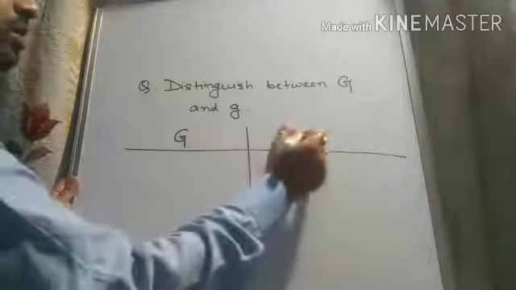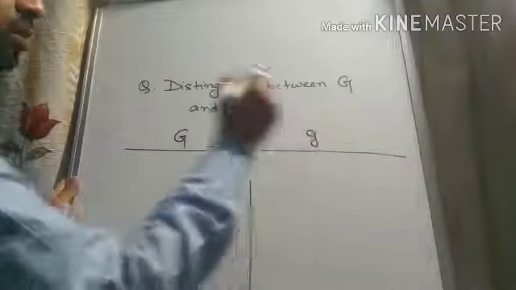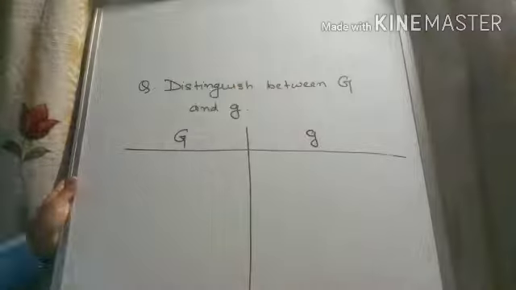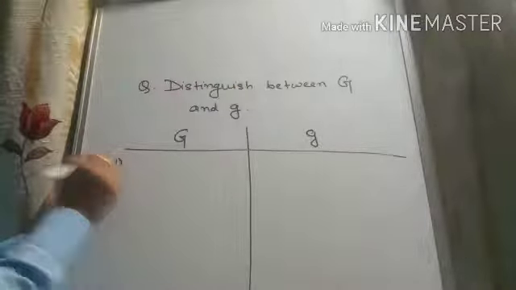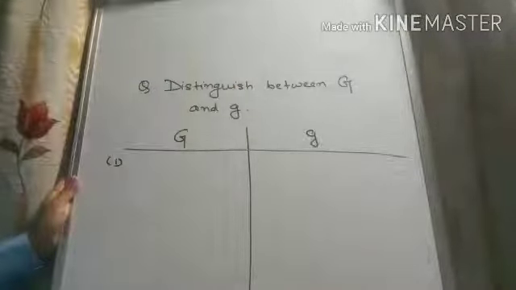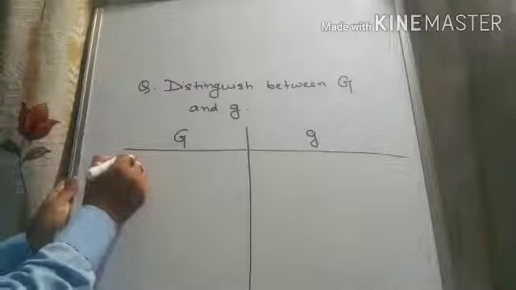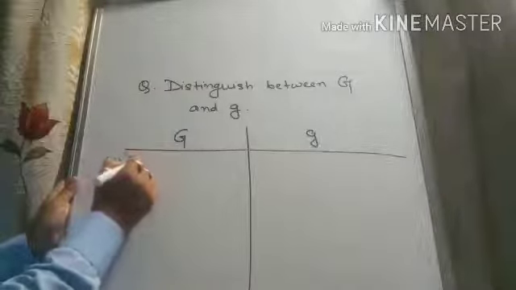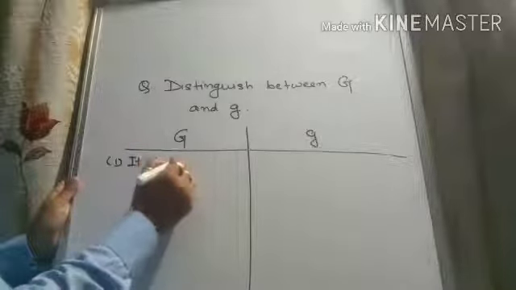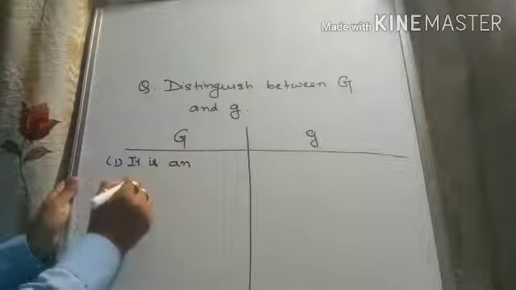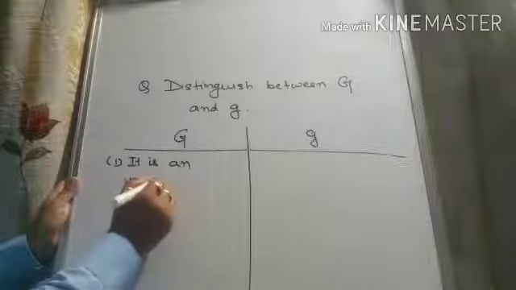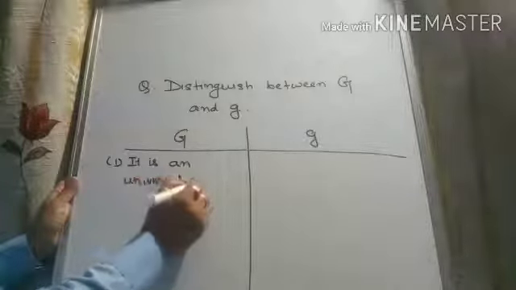So here we write capital G and here small g. First point, we know that capital G is a universal constant. So this is the first point, it is a universal constant.